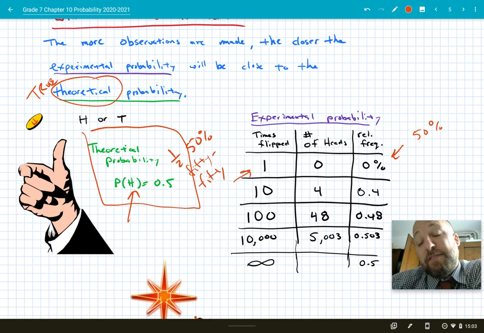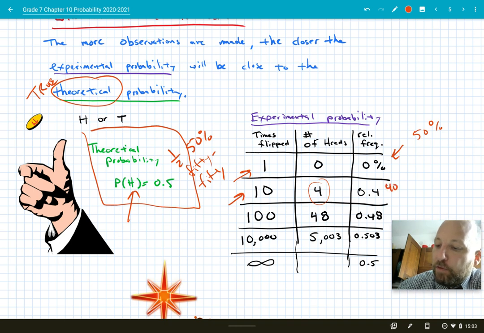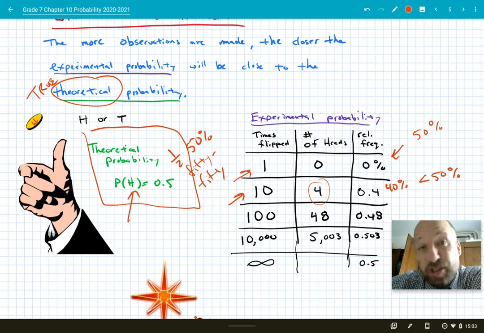But think of it like this: if I flipped a heads, what would it be? 100%, which is equally far away from 50%. So flipping a coin once, that experiment doesn't really help us at all understand the theoretical probability. But let's say we did it not 1 time, but 10 times. And this time I got 4 heads. Now I'm up at 40%. Is that closer to my 50%? Yes, considerably closer than the 0% I had before.